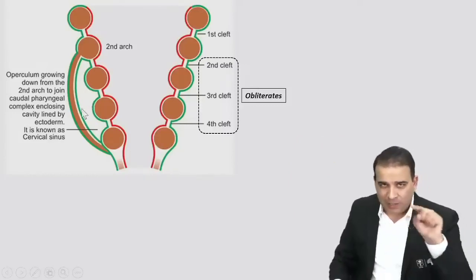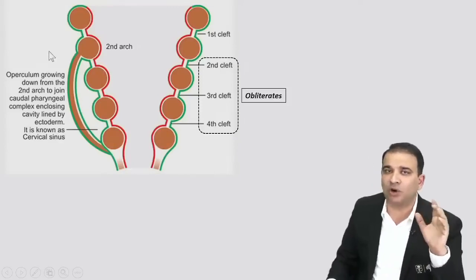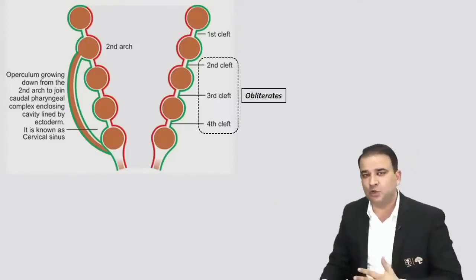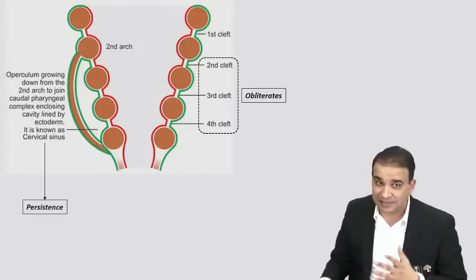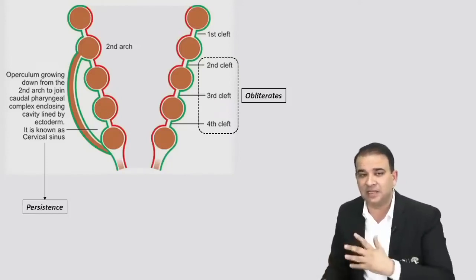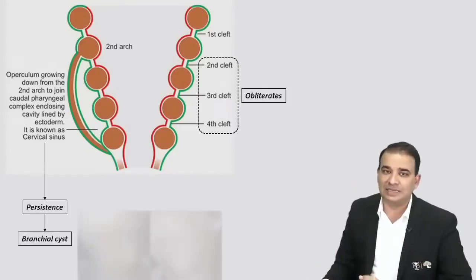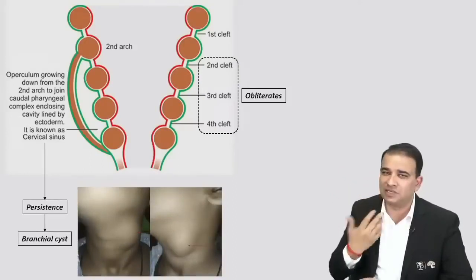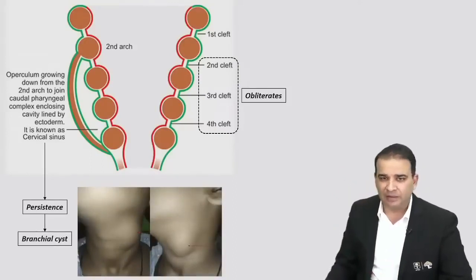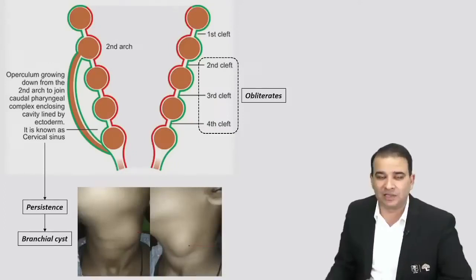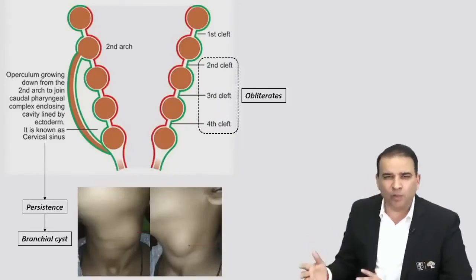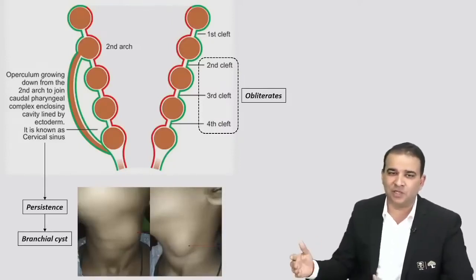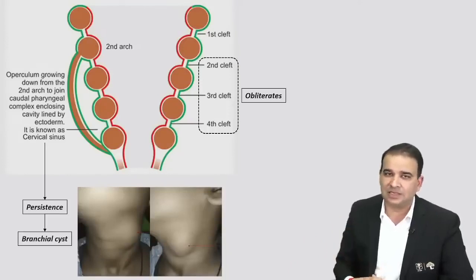Now this ectodermal lined embryological space is called the cervical sinus. This cervical sinus usually disappears, but if there is a persistence of the cervical sinus, that can give rise to the branchial cyst. You all read about the branchial cyst. Usually these are painless, harmless swellings which are seen along the sternocleidomastoid, and most of the time the patient gets rid of these branchial cysts for cosmetic reasons. They are not problematic unless they are causing any kind of fistula inside or outside. So that's the branchial cyst. If the question is asked, branchial cyst is nothing but the persistent cervical sinus.